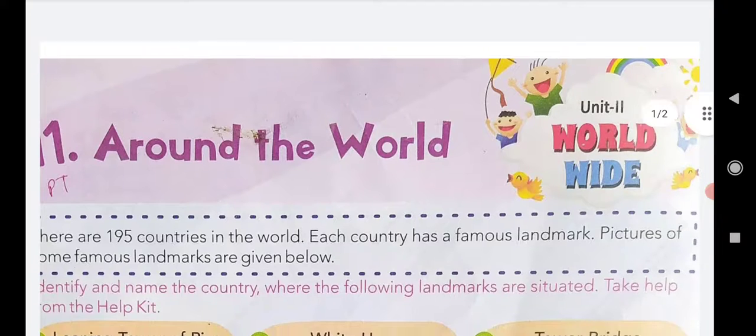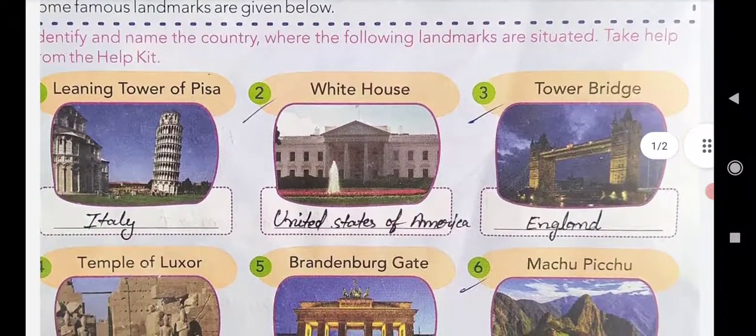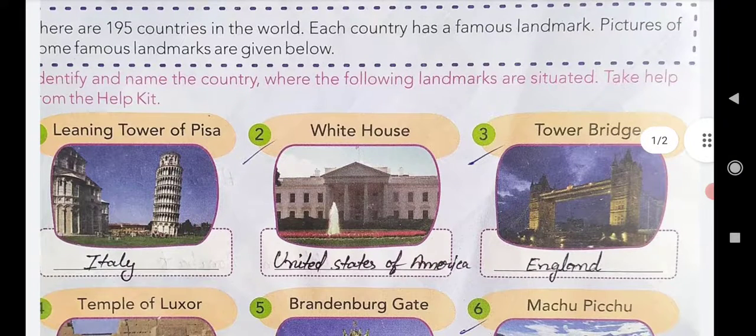You see here at the bottom, some famous landmarks are given. We have to observe the landmarks and identify the name of the country where the following landmarks are situated.